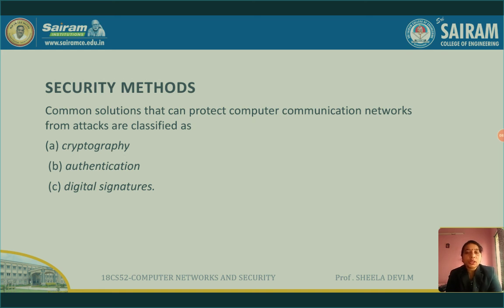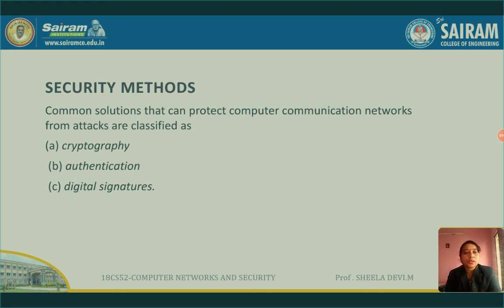If I convert the normal text to the unintelligible form, even though an unauthorized person gets the data packet, he cannot understand what is there. So that is nothing but cryptography: sending the data in ununderstandable form through the network. Then comes authentication. How will I check whether the data received by me is from the authorized sender, and how will the sender ensure that the data sent by me has been received by only the authorized receiver? And next comes digital signature.